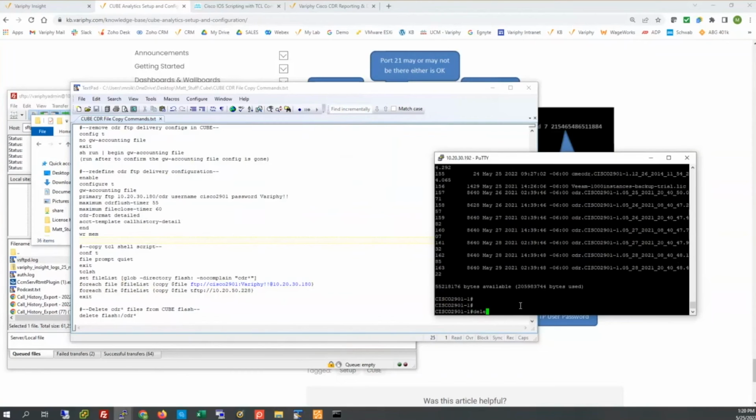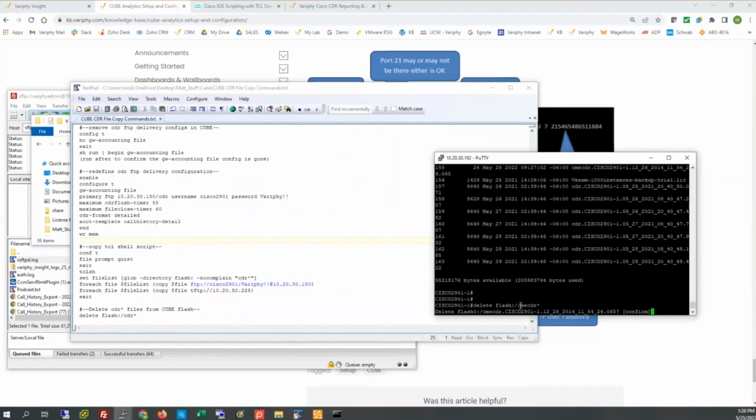So let's just go ahead and type that out. But we will get a confirmation. So that's kind of what I'm looking for from the group. What can we do? CME CDR. There's two of them I want to get rid of. So we're going to get a confirmation on each one of those deletions. Now, obviously, if you have 200, 300 CDR files sitting in Cube, you could rattle off 100, 200 enters in a row successively to wipe them, but I'm kind of looking for a better option myself.